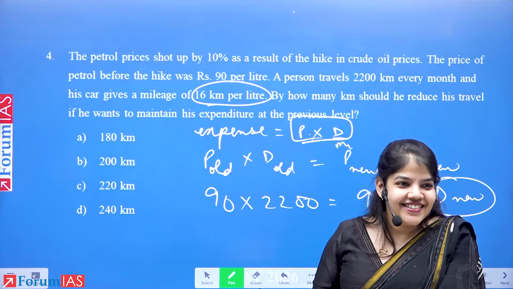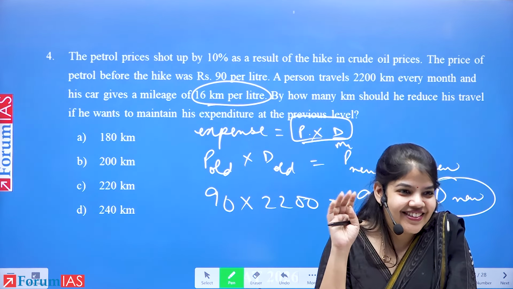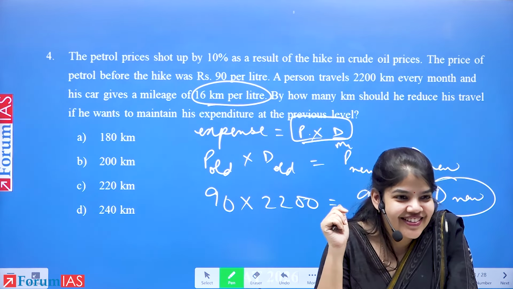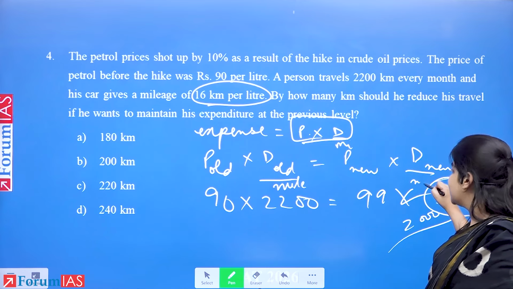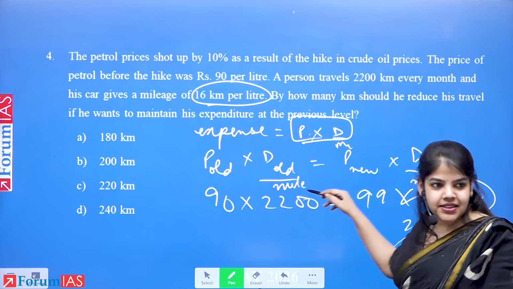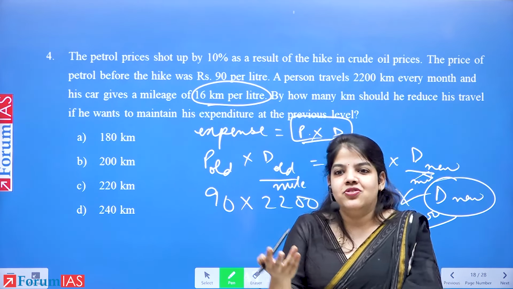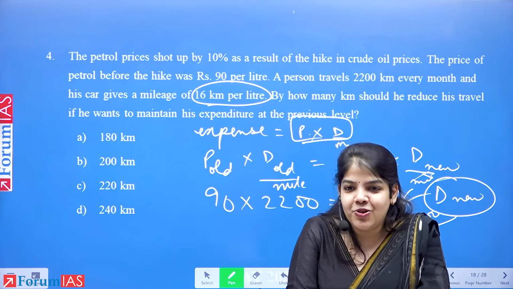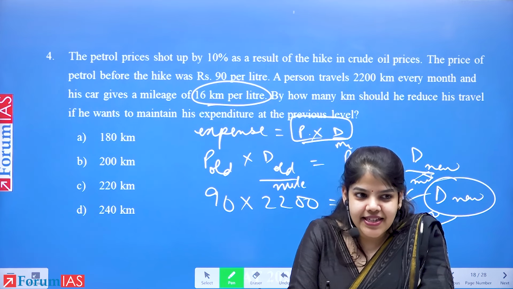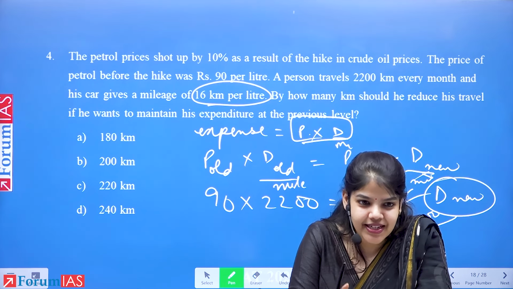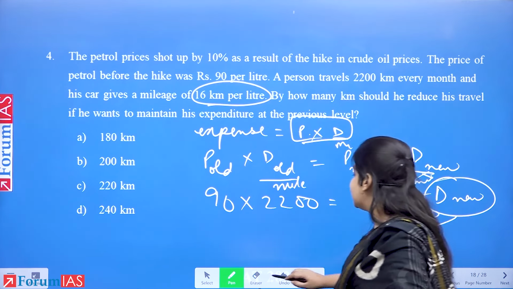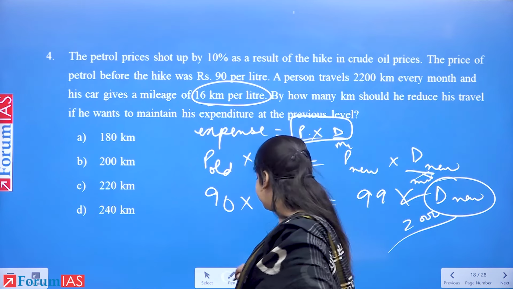Not clear? Okay, see why this happened: because the mileage is the same. Mileage was at the base, and since it is the same, it got cancelled. So price into distance had to be constant, and therefore this is the answer. We can also do this as a formula where we say that when the price increases by X%, so three methods.